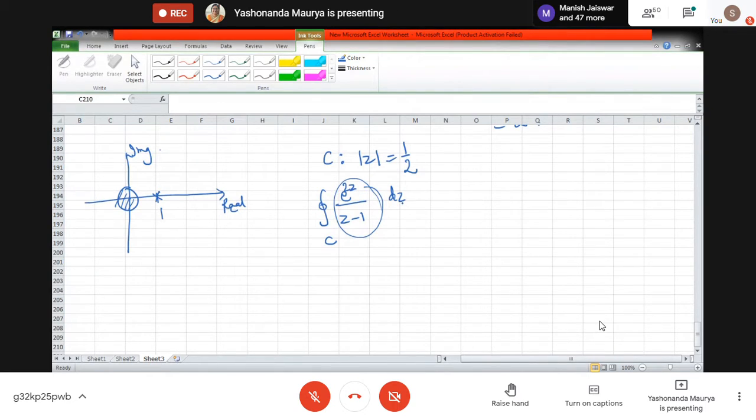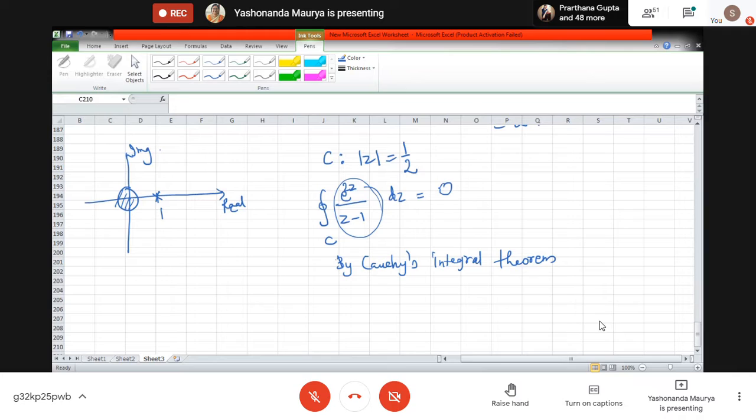Is this concept clear? Yes. This is equal to, so what will be the case? We are going to use Cauchy's integral theorem, right? No problematic point inside the region, therefore Cauchy integral theorem. And what is the value of the integral? Zero. Done, zero.